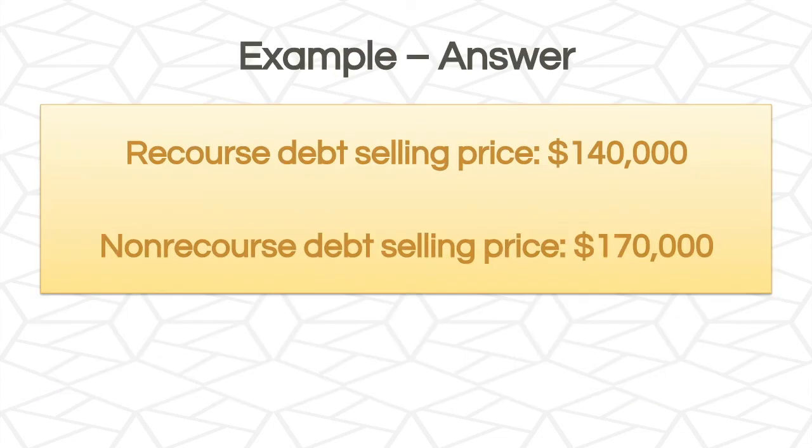So if it's recourse debt, then the selling price would be $140,000. So the lesser of the fair market value or the principal outstanding. If it's non-recourse debt, then the selling price is just going to be the principal outstanding.